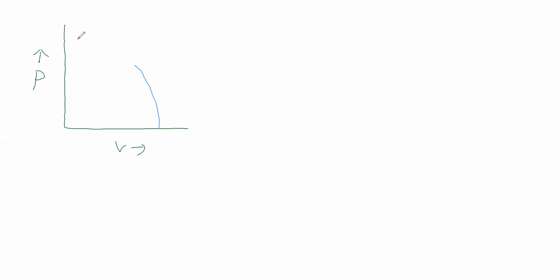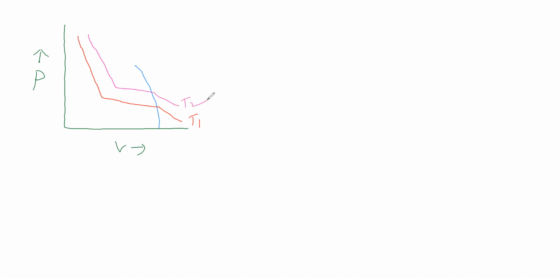Okay. Now we will take this graph at T1. Now we will take the T2 graph. This is at T2.